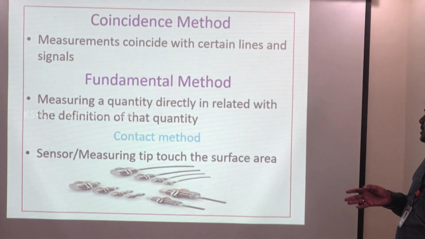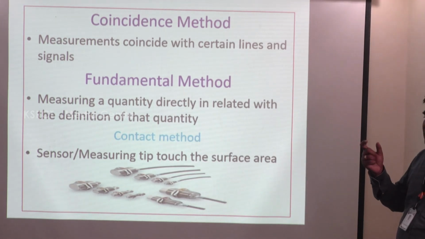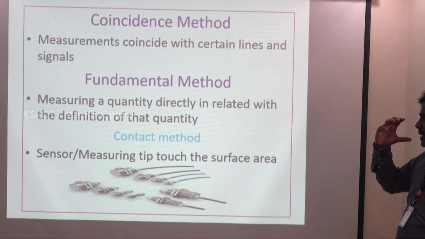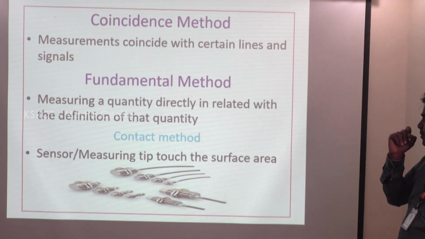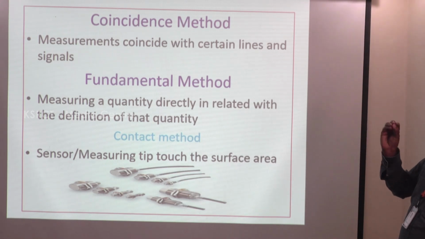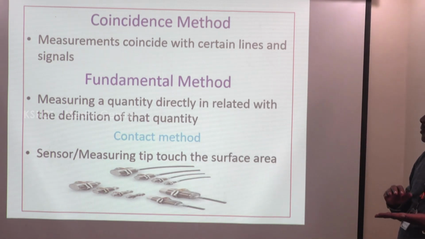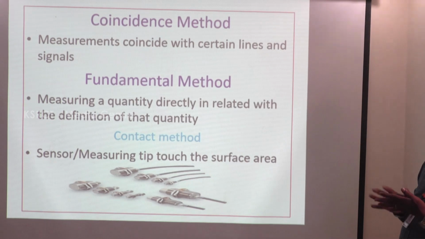Coincident method of measurement. This is also used by the vernier caliper and micrometer. So simple tools, the vernier caliper and micrometer, can be used to measure the length and various cross sections of a component. What is the use of the vernier caliper? The vernier caliper is a measuring instrument with a main scale and a vernier scale. There is a least count for the vernier caliper.